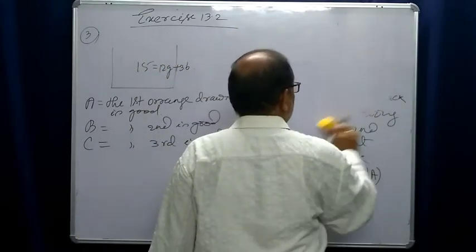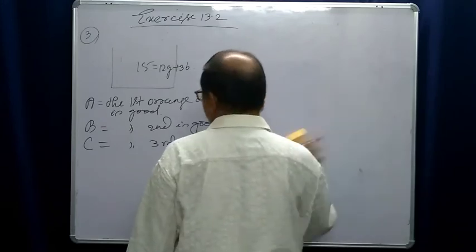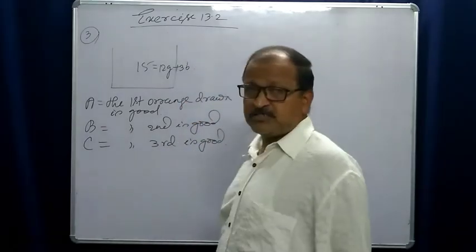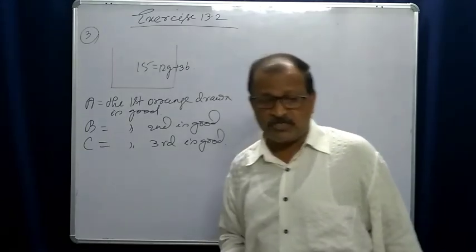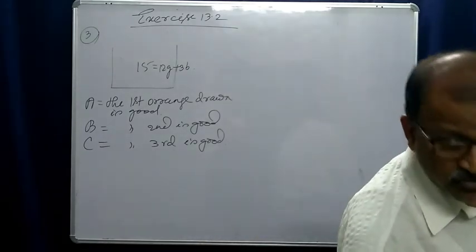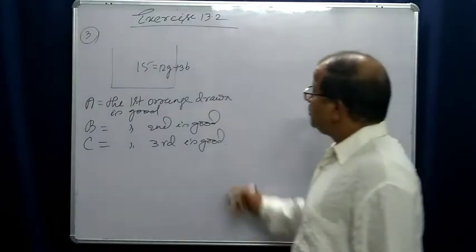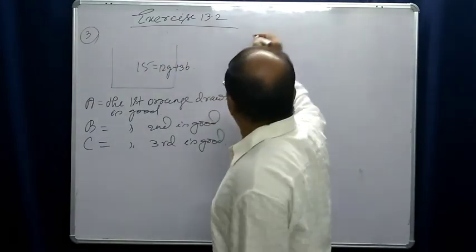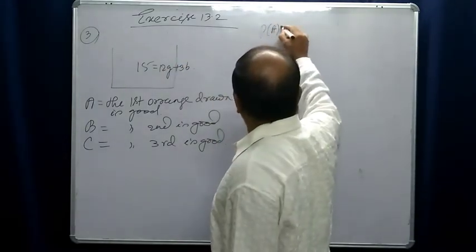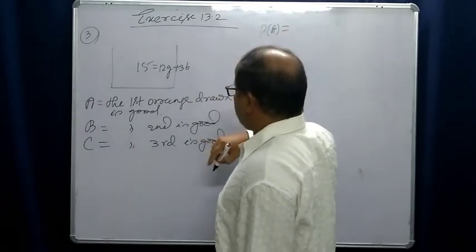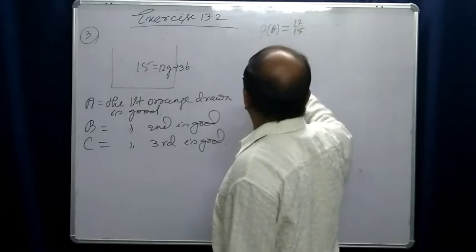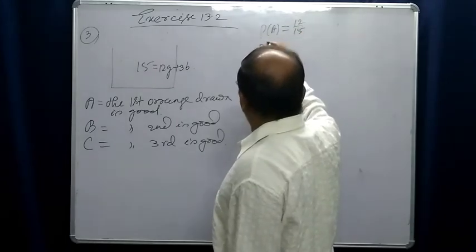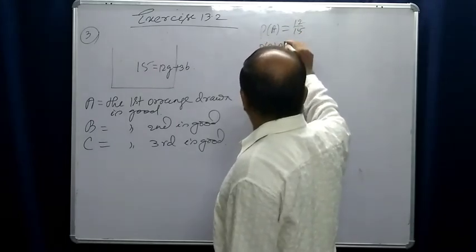Let us first find out the probability of A. That means the first orange is in good condition. How many good oranges are there? 12 good. So probability of A will be 12 by 15. Then what is probability of B condition A?